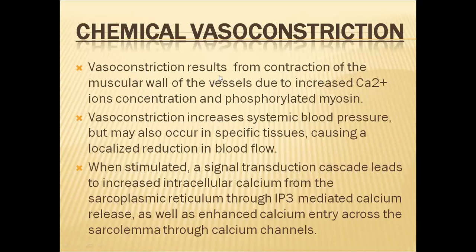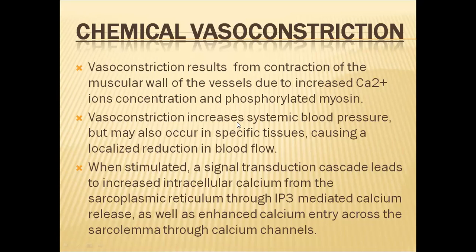Chemical vasoconstriction and chemical vasodilation are the two things that happen in this chemical control. First of all, let us see vasoconstriction. Vasoconstriction results from the contraction of the muscles present in the blood vessels. The contraction of these muscles happens with increased calcium ions and phosphorylated myosin. So when myosin is phosphorylated and calcium ion concentration is increased in the muscles of the blood vessels, vasoconstriction takes place.